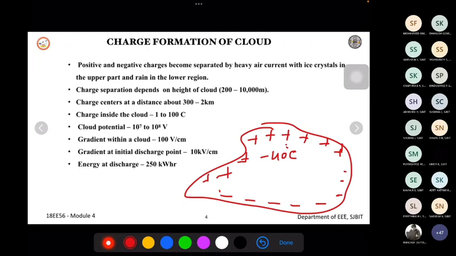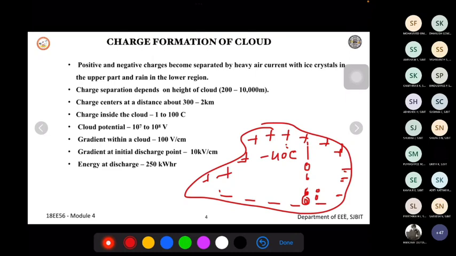Because of that, the water droplets present within the cloud form ice crystals. That's the reason the upper part of the cloud consists of ice crystals, and the lower part will consist of negative charges, which will consist of rain. When these particles come near the negative charge, the weight of the water will be very high, so it will easily fall down to the ground in the form of rain.